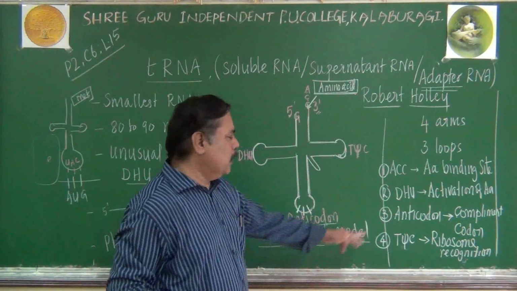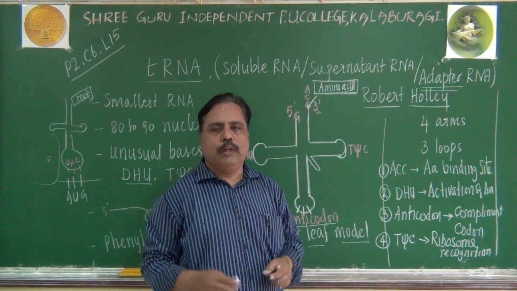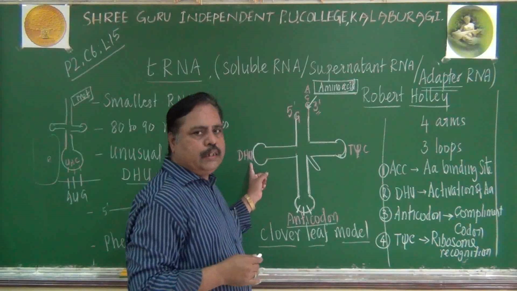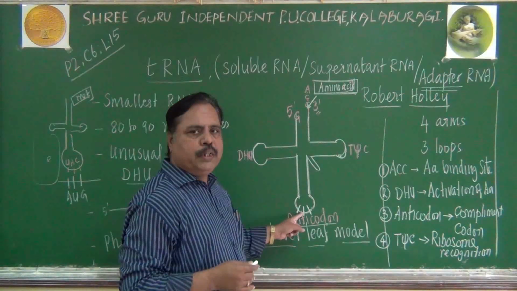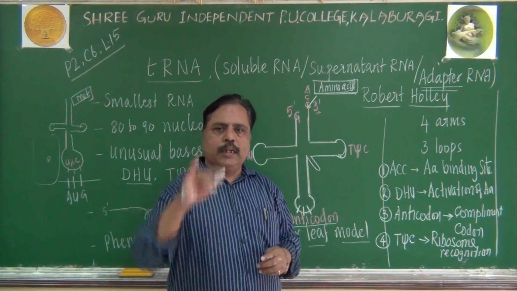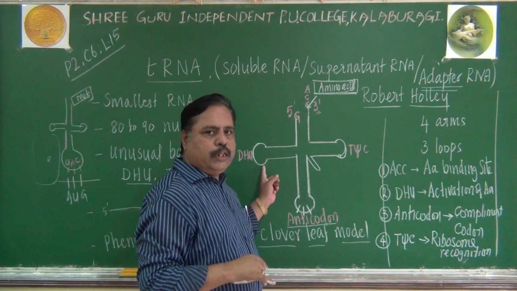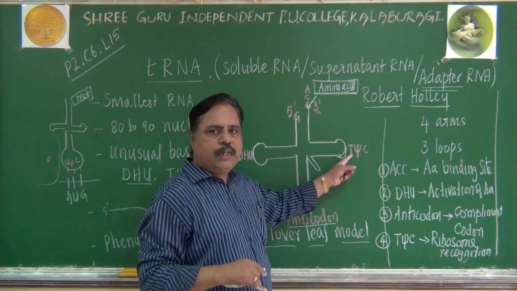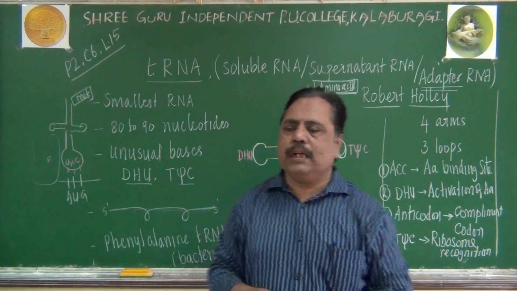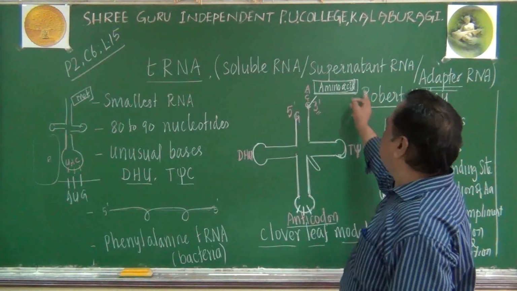Then the T-Psi-C arm is responsible for recognizing the ribosome. The factory should be recognized, the raw material should be activated, the message should be read, and the raw material should be carried also. Carrying the raw material, activating it, recognizing the factory and reading the message: these 4 works are done by the adapter molecule. Who is called the adapter molecule? It is